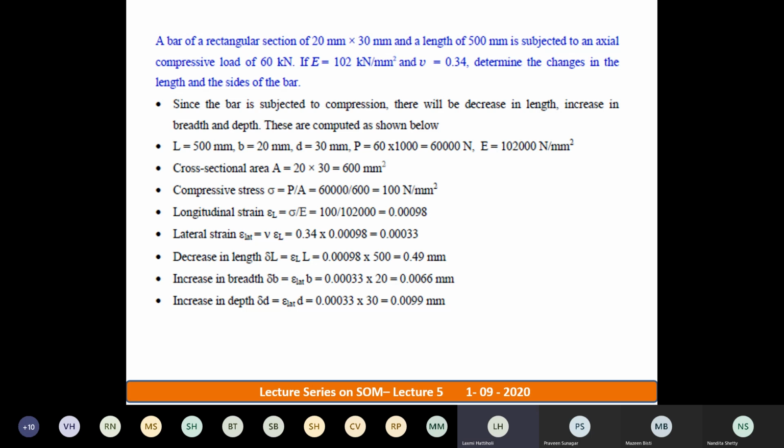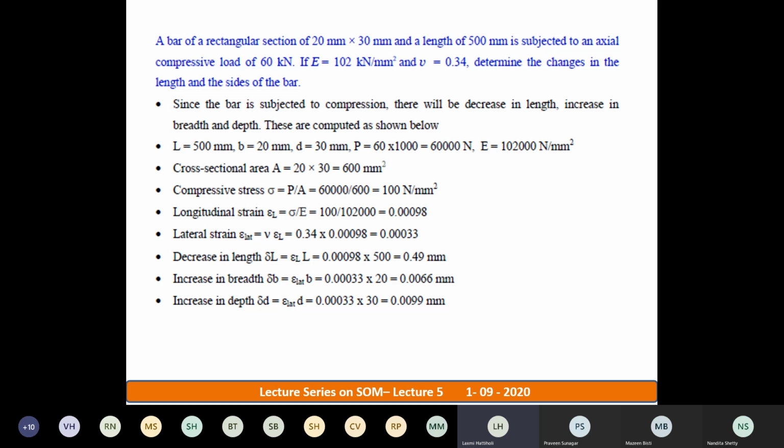See, a bar of rectangular section of 20 mm by 30 mm. So you have a rectangular section bar whose dimensions are given to you. Dimension 20 mm by 30 mm in the sense it's a cross section. In the previous class, I have told you what is a cross section and what is a longitudinal section. When I say a rectangular bar, you should have an imagination of a 3D rectangular block. For this block, the cross-sectional dimensions are 20 mm by 30 mm. 20 mm will be the breadth, 30 mm will be the depth. And length is given to you, that is 500 mm.